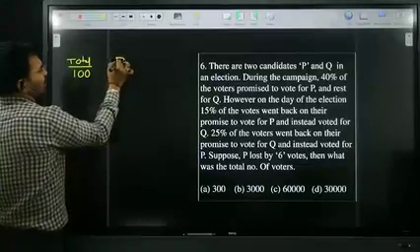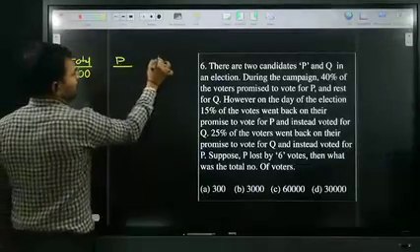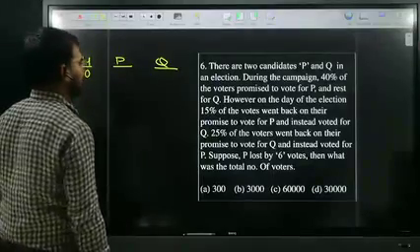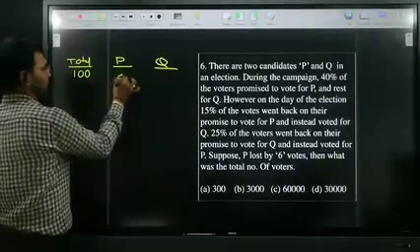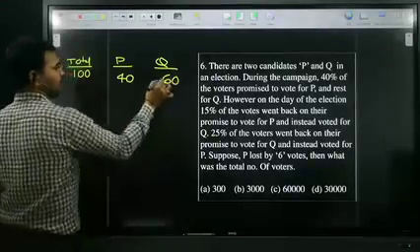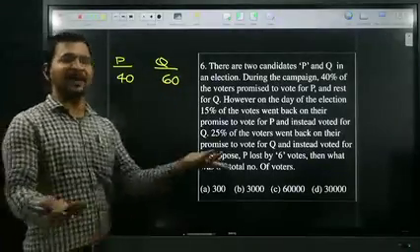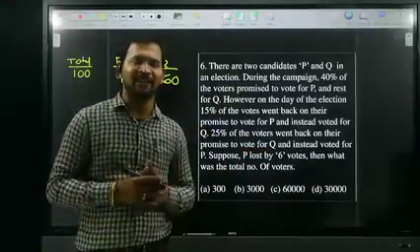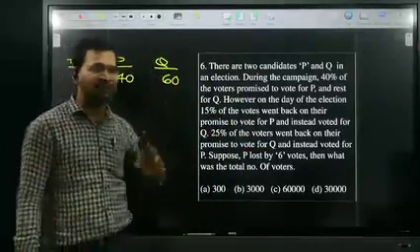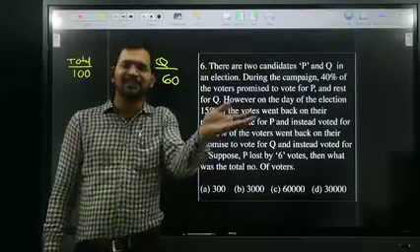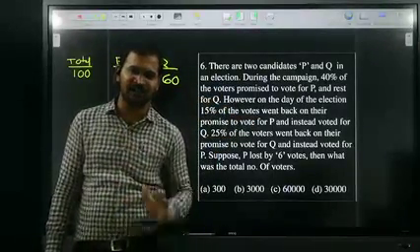Here P is there, Q is there. During the campaign, 40% of the voters promised to vote for P. Therefore, 40% of 100 is nothing but 40. The rest for Q is nothing but 60. This is during the campaign. If the same thing is replicated on the day of the election, then automatically who is the winner? Q is the winner. But it's not possible.